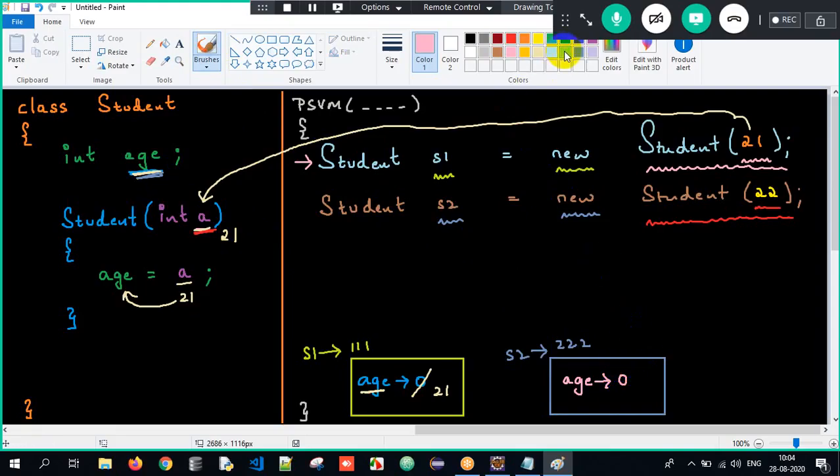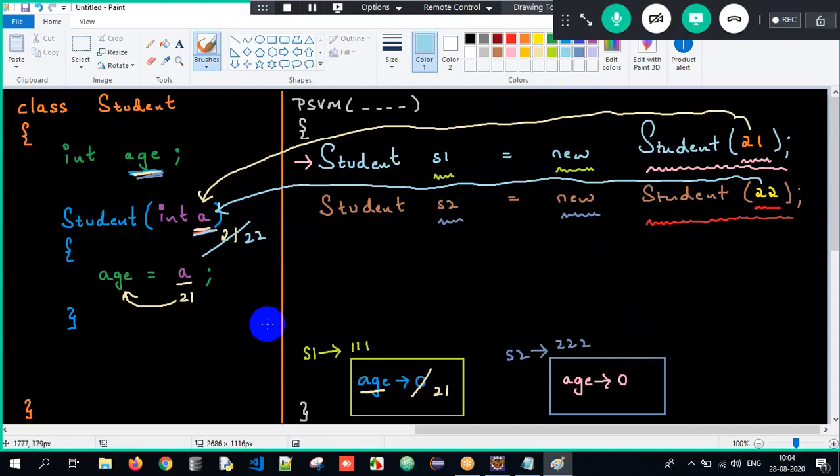Then the control goes to the constructor. And what is the age I'm passing now? The age is 22. So now when I say a, it is 22. That 22 is getting stored into the variable age, and that age is present within the object. Now in s2, the age will get initialized to 22. Got it? So the job of the constructor is to initialize. Got it?